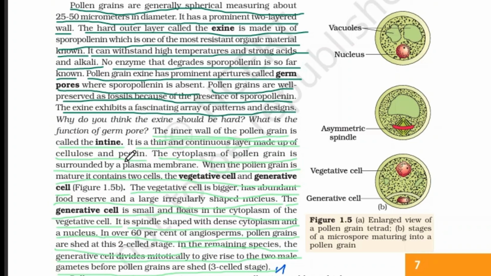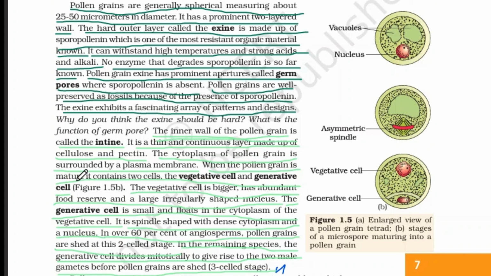The cytoplasm of the pollen grain is covered by a plasma membrane.